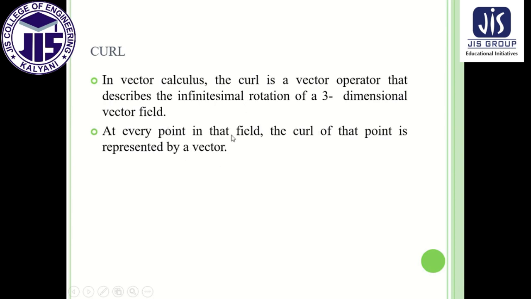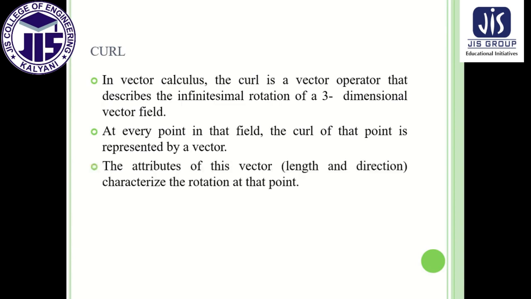That means by this operation we get a vector quantity, not a scalar quantity like divergence. The attributes of this vector characterize the rotation at that point. So rotation will come several times, and that's why it is a very important keyword of curl.